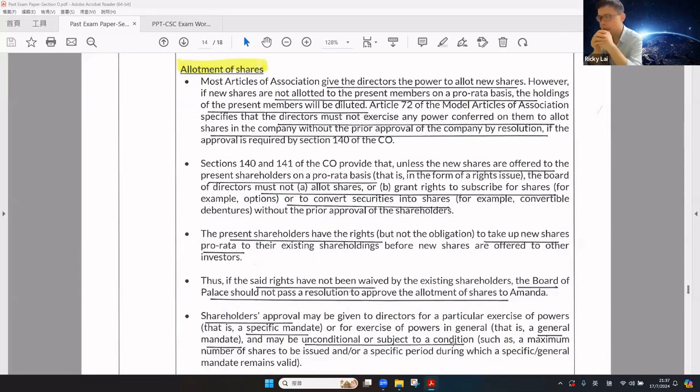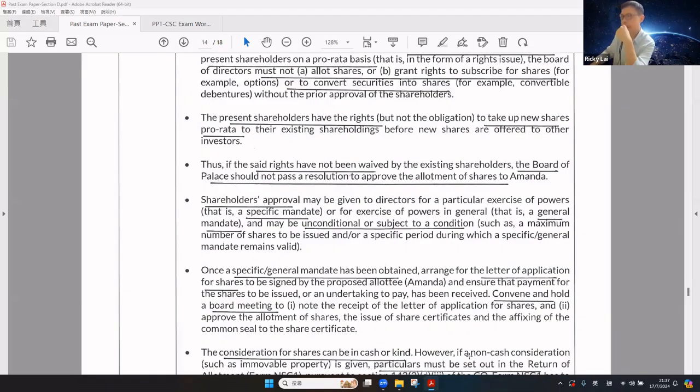Therefore, unless the new shares are offered to the existing shareholders on a pro rata basis, the directors must not allot shares, grant rights to subscribe for shares, for example options, or convert securities into shares without the prior approval of the shareholders. The existing shareholders have the right to take up new shares on a pro rata basis before new shares are offered to other investors. Therefore, if the said right has not been waived by the existing shareholders, the board should not pass the resolution to approve the allotment of shares.